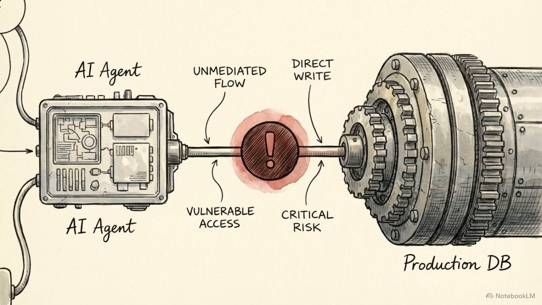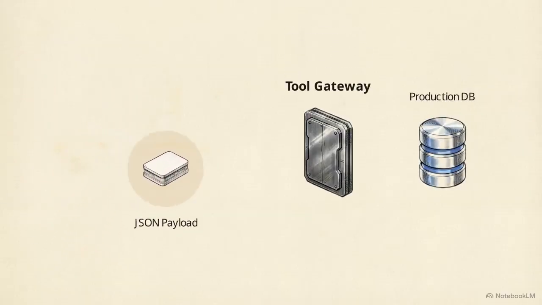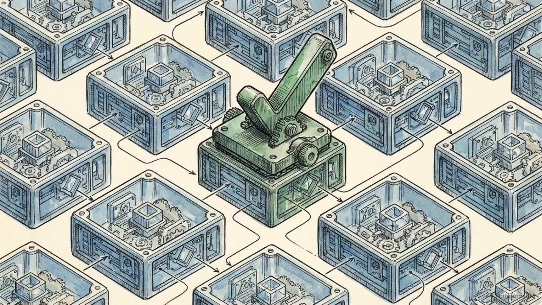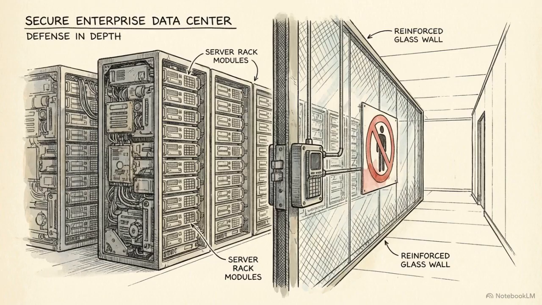However, direct access allows an unpredictable model to execute commands against the production environment without a verification layer. To secure this communication, we introduce a tool gateway. This mandatory mediation layer intercepts the payload before execution can occur. It enforces schema validation to ensure the data is formatted correctly, and it applies role-based access control, or RBAC. RBAC is a security method that restricts system access strictly to verified user permissions. While function calling enables action, the tool gateway ensures the model cannot perform unauthorized actions.